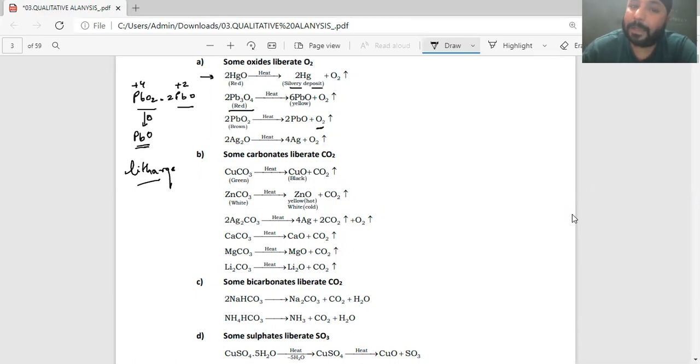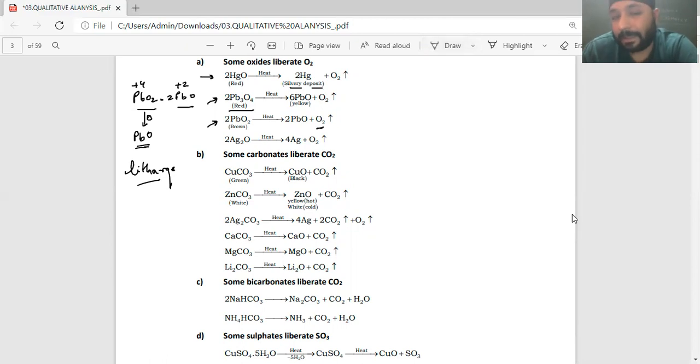I told you the color matters a lot, because suppose there is a question based on lead. In one question they start with red lead oxide, in another question they start with brown lead oxide. Unless you know the color, you cannot actually answer that particular question. So remembering colors is very important again, right? Now silver also doesn't have any tendency or affinity for oxygen. Just heat it and you will get oxygen gas. Understood? So these are the set of reactions which give you oxygen gas.